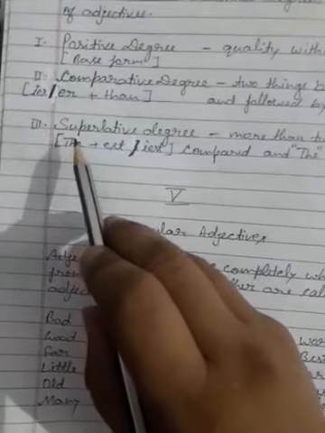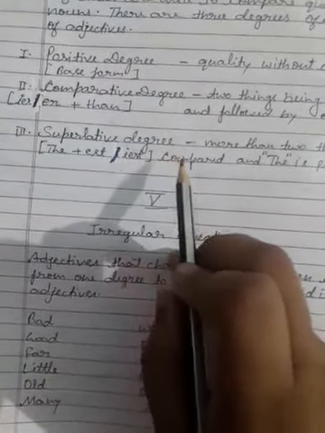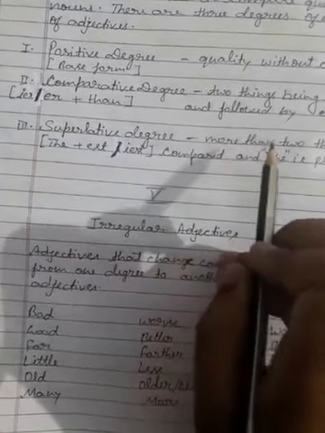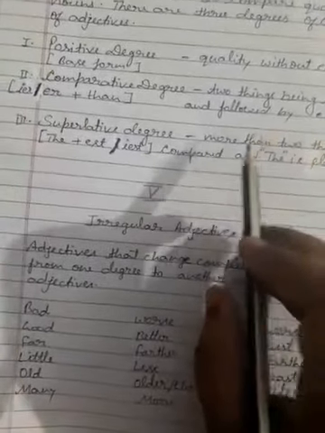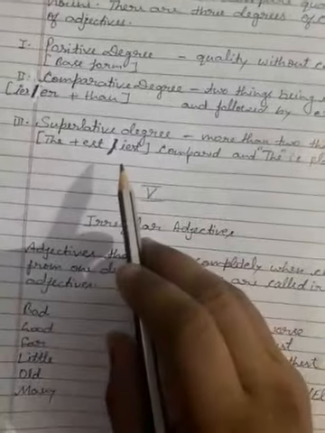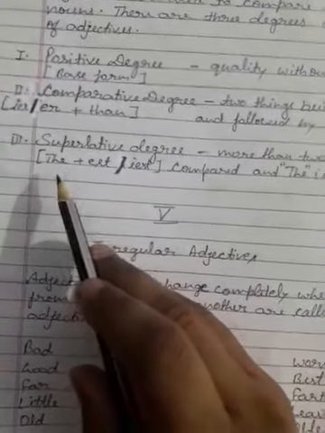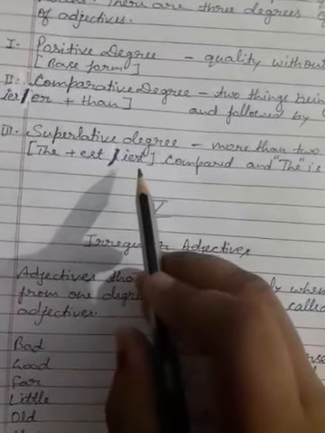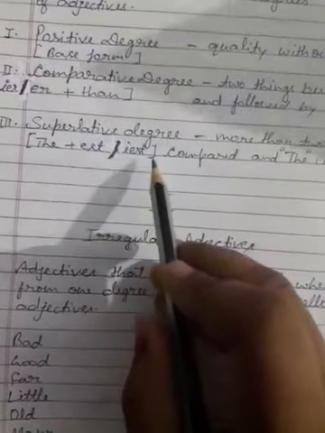Now third one is superlative degree. In superlative degree, we are comparing between more than two things. We are selecting the one which is the best among all those. And to make the adjective in superlative form, we have to add est or iest.